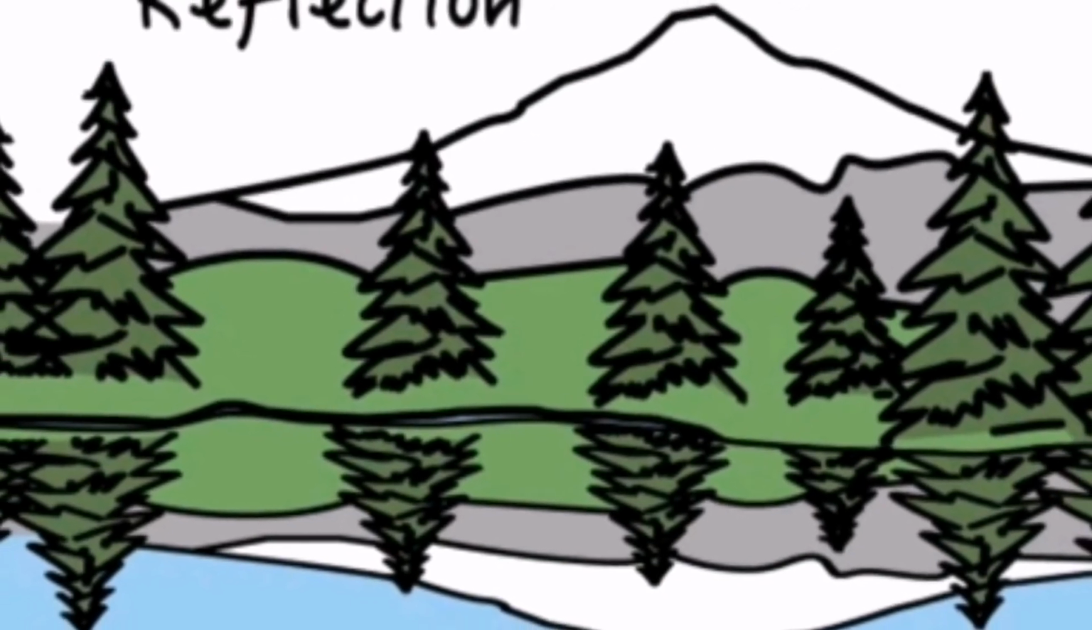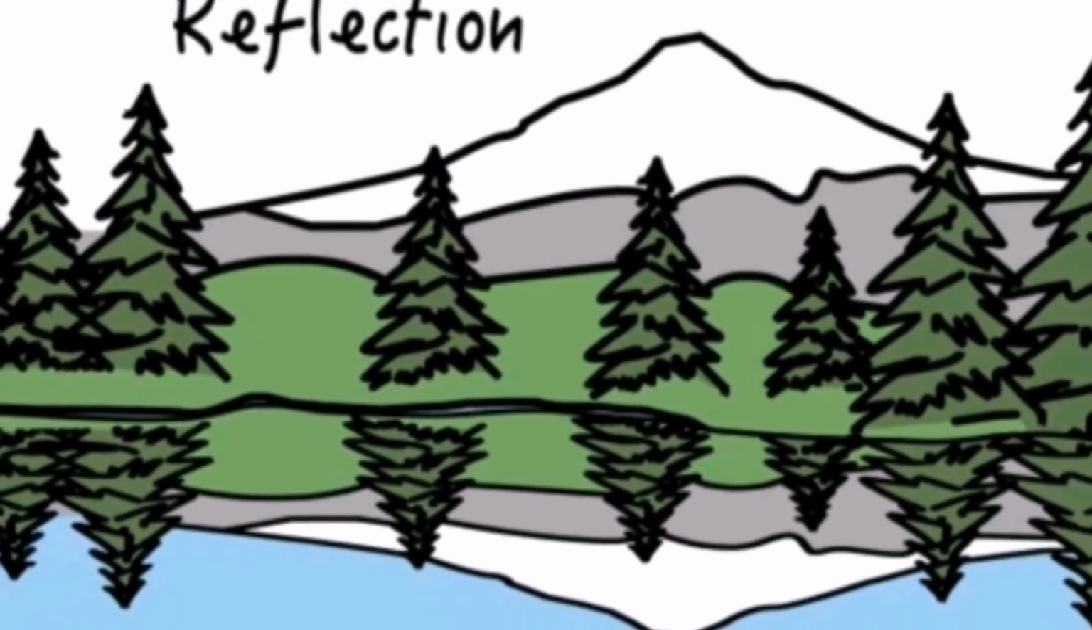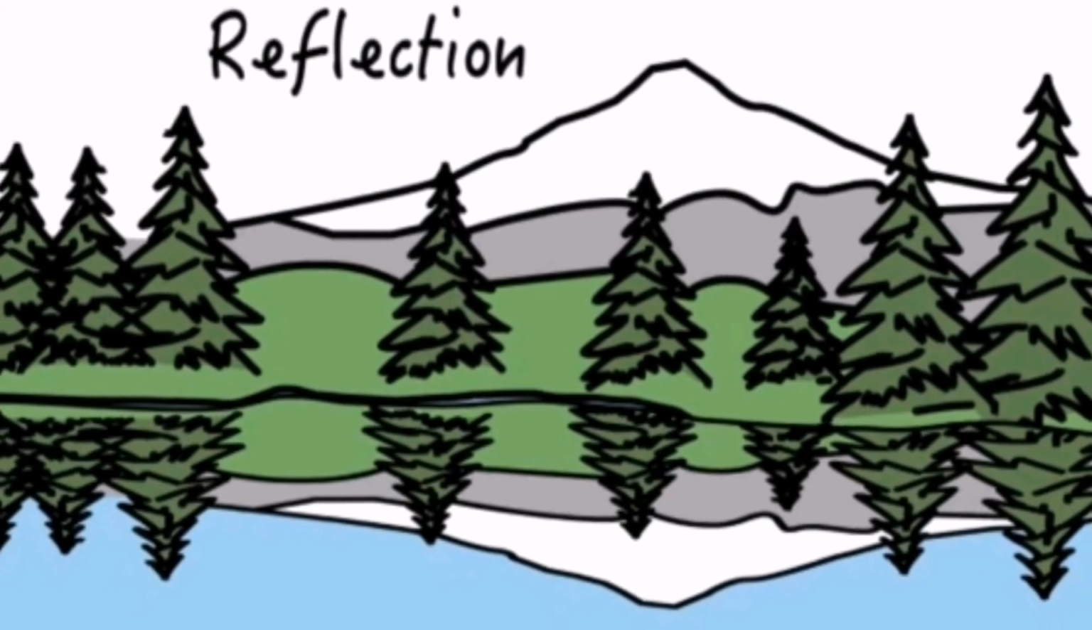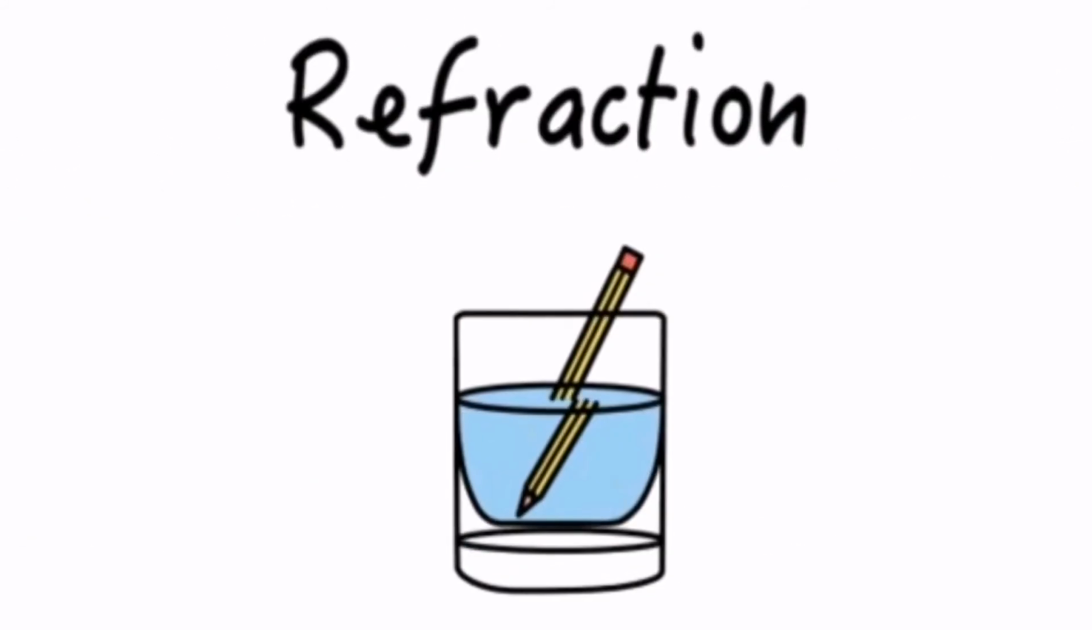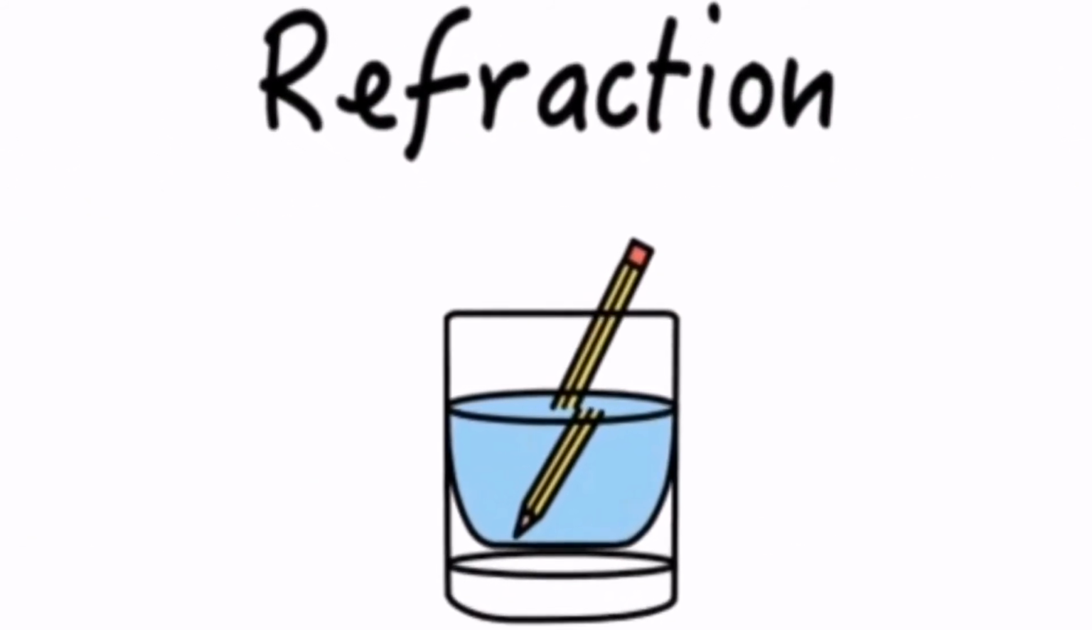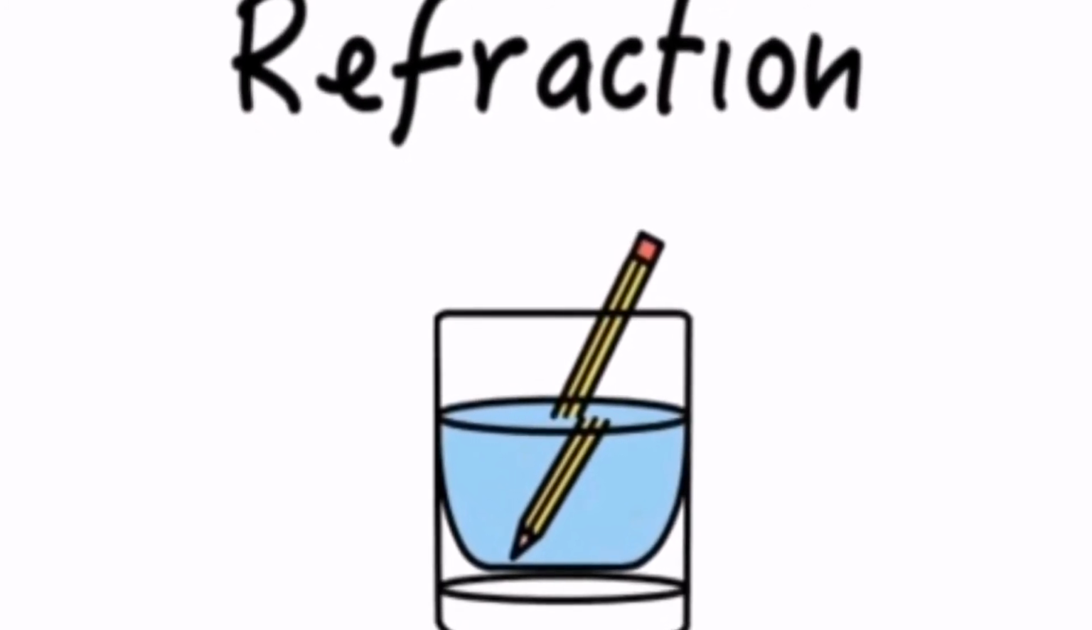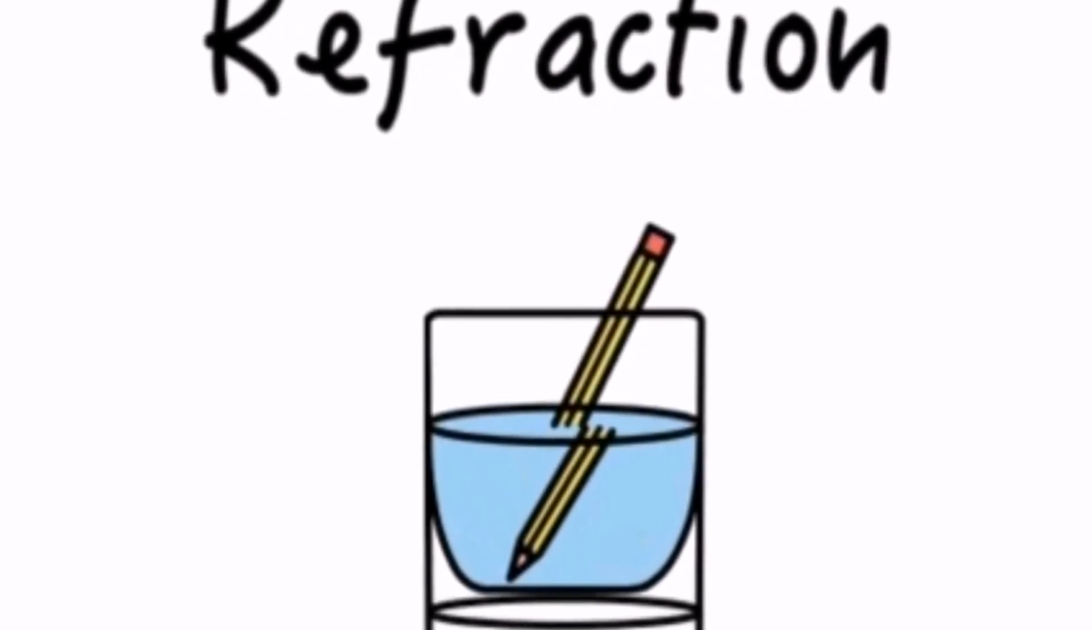Reflection is a change in direction of light bouncing off a surface like a lake. Refraction is a bending of light rays as they pass through different substances at an angle.